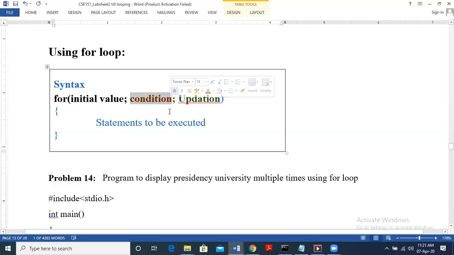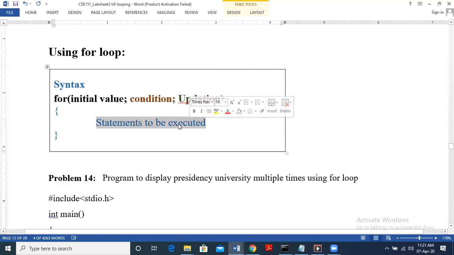So for example, 10. So I less than equal to 10. So from 1 to 10, it will print 10 times. Then once we check the condition, next we will execute the statement, that is printf. Please note here, after the condition, we will not update. So after checking the condition, we will execute the statement exactly like the while loop.